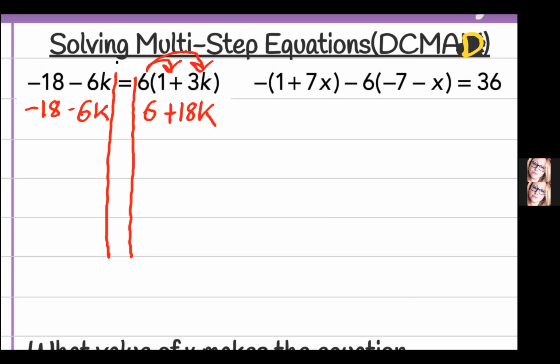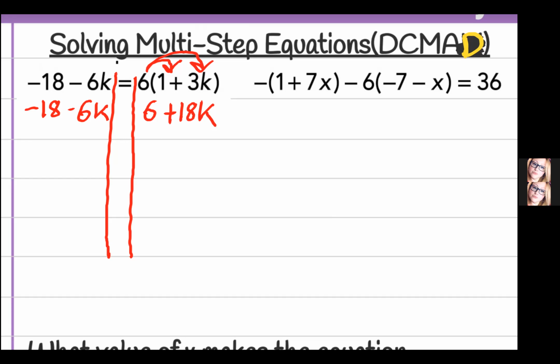Well, we've got a negative 18 and a negative 6k. Even though they're negative, y'all, that doesn't mean they're like terms. They're both negative, but one has a k, one doesn't. So guess what? They are not like terms, so we do not combine. So we're going to skip combining like terms and move to the next step. The next one is really interchangeable. If you want to move your constants first and your variables later, you're more than welcome to.